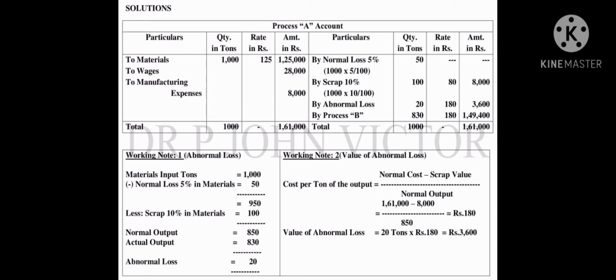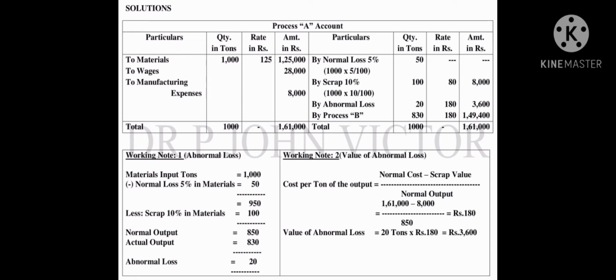Okay, that's what I have entered here in the table. Now we have to calculate the rate per ton for abnormal loss and process, that is output. Cost per ton, working note 2, see the value of abnormal loss. Cost per ton of the output, the formula is normal cost minus scrap value divided by normal output.